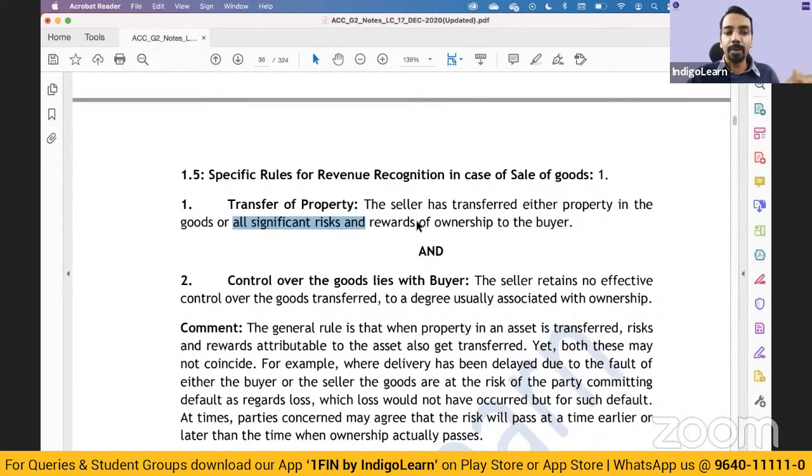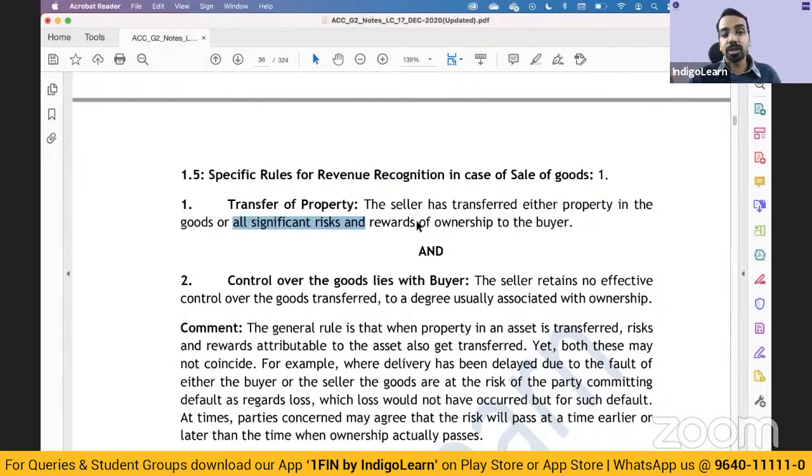Because the formality of registration is pending, that does not mean that the property or the risk and rewards have not been transferred. Once the risk and rewards have been transferred to the buyer, you will recognize the revenue. And the control over the goods has passed on to the buyer, meaning the seller has no control over the goods. If I have sold the goods, the customer has taken away the goods, and it is in his control, then I can recognize the sale, right? This is similar to a lot of concepts that I have learned in the Sale of Goods Act as well. Similar concepts have been applied here. Property has been transferred, or risk and rewards of ownership have been transferred, and control of the goods lies with the buyer.